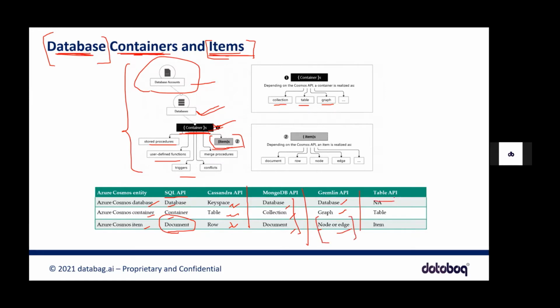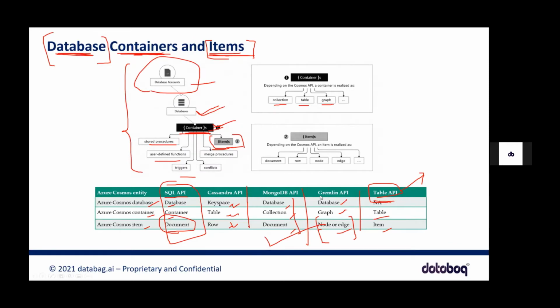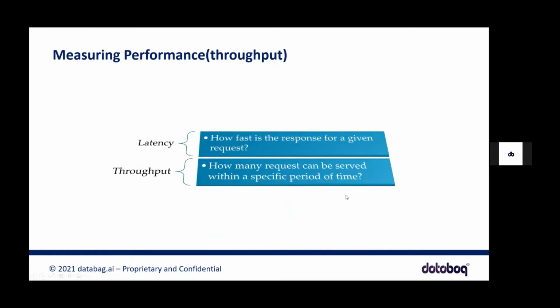And when it comes to table API, you don't really have a database. You have tables, and within tables, you have items. Because table API is like a global thing, completely spread across the global structure. So that's the reason I think you don't have a database here. But just remember this. This is very important. And here we are talking about SQL API. Okay, so I think we understood what they are.